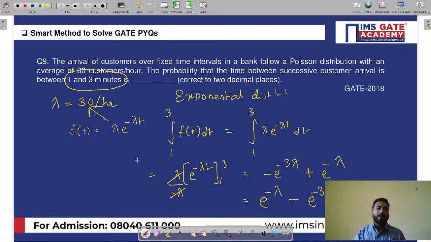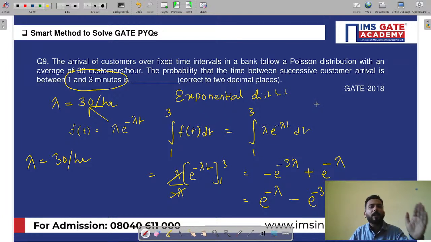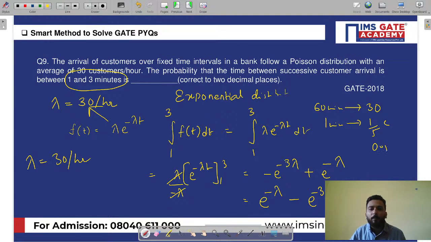Now, sir, you are saying I cannot put lambda as 30 per hour. No. Why can you not put 30? Because now here is the twist. You have put the time in minutes and he has given lambda in hours. How can hours and minutes be in the same place? So what we have to do over here is convert hours to minutes. In 60 minutes there are 30 customers, so in 1 minute there will be 1 by 2 customer, or 0.5.